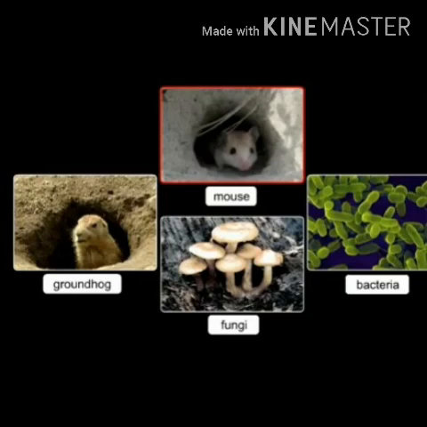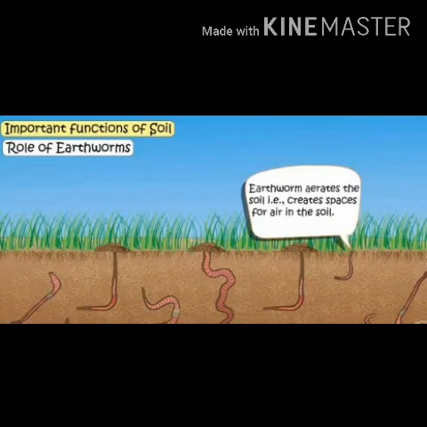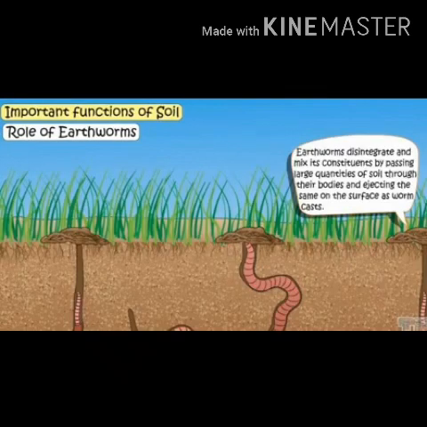So next is earthworms. Earthworms are called farmers' friends because they dig tunnels in the soil and live in them. When the earthworms dig the tunnels, it loosens the soil and it creates the spaces for air in the soil.